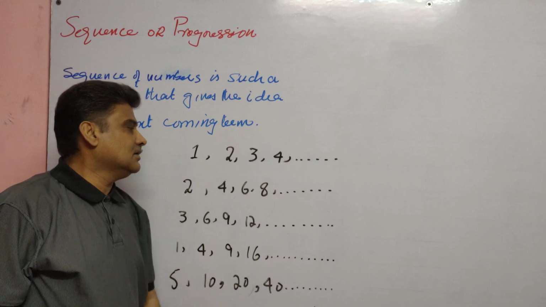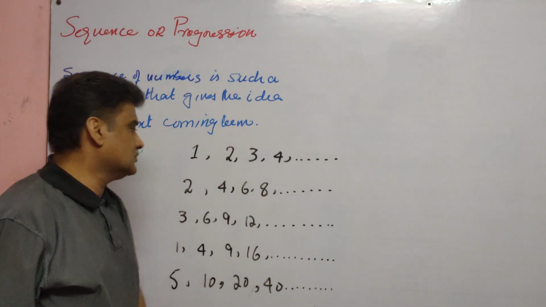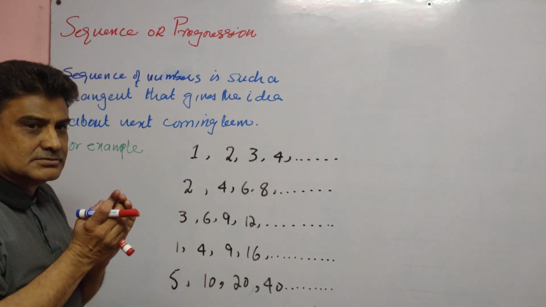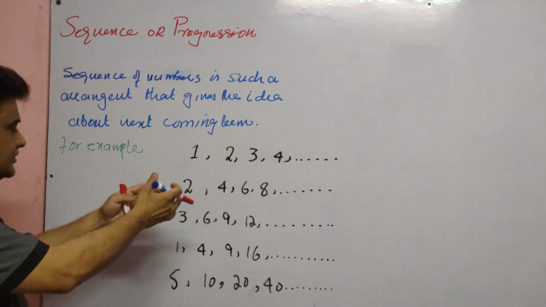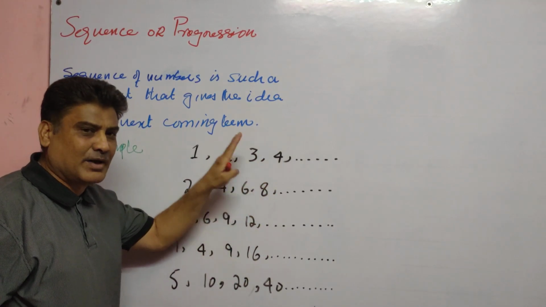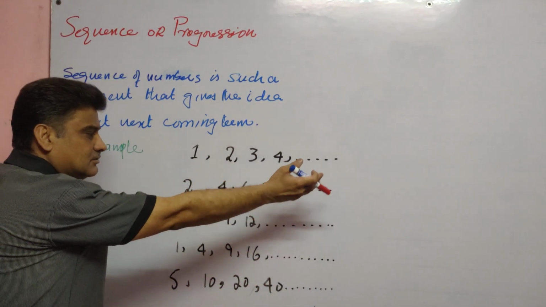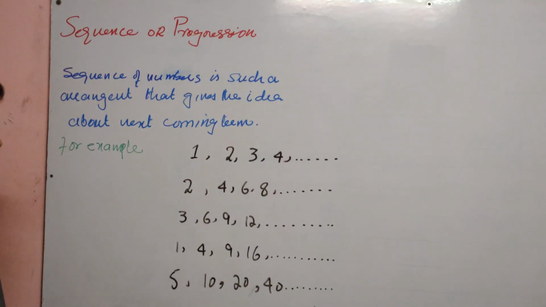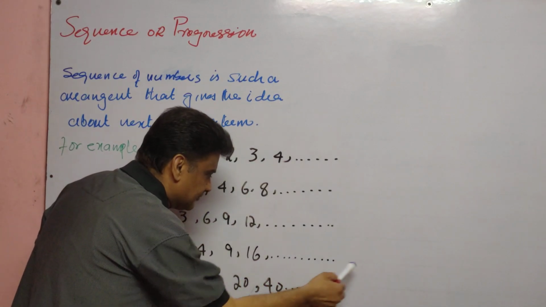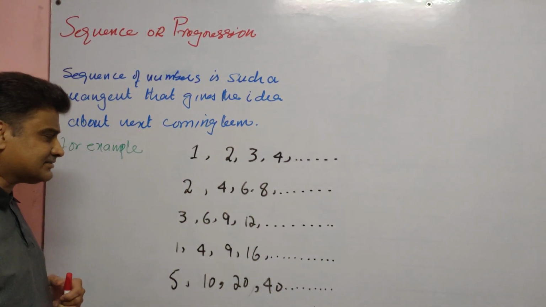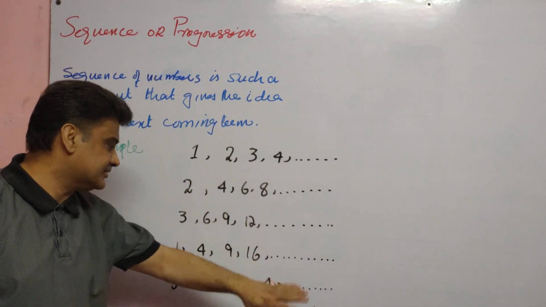Similarly, the sixth term will be 12, and then 14, 16 and so on. So it is a guess. It is an arrangement of numbers. A sequence is an arrangement of numbers which gives the idea about the next coming term. Similarly, what will you say about the next terms of the third sequence, for example the fifth term of this arrangement?